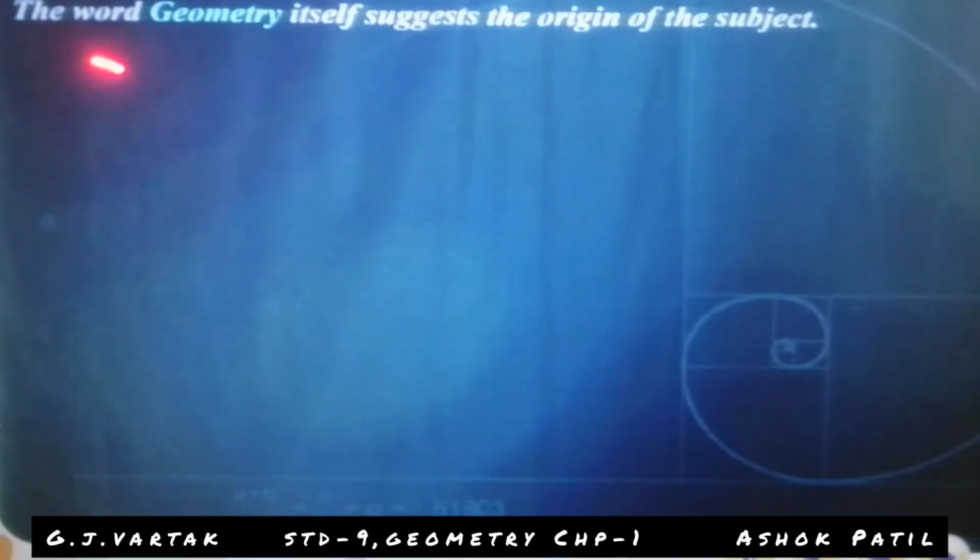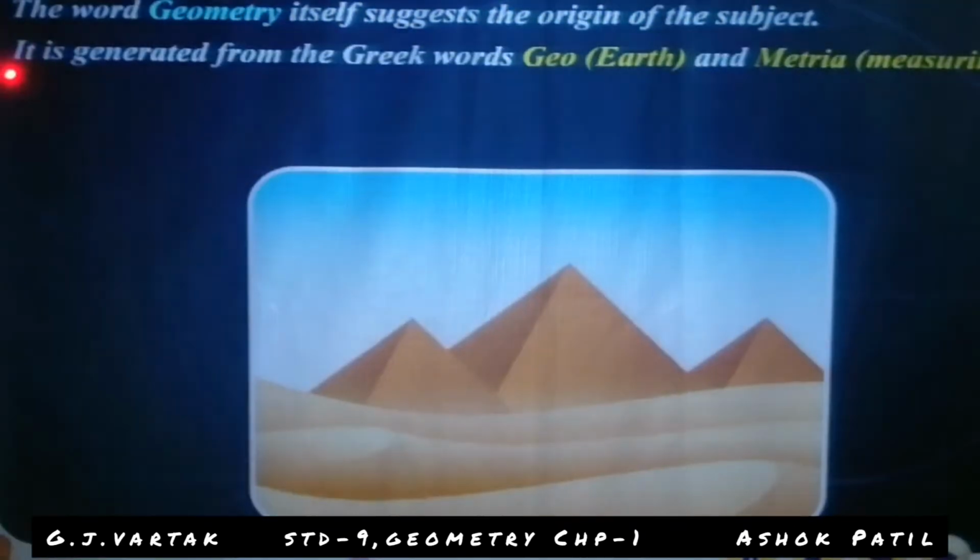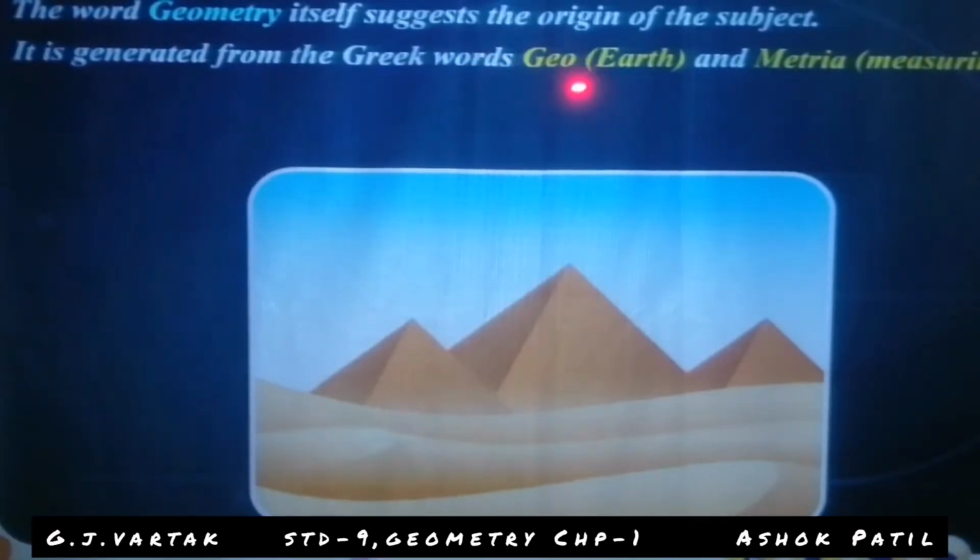The word geometry itself suggests the origin of the subject. What is meant by geometry? It is generated from the Greek words.